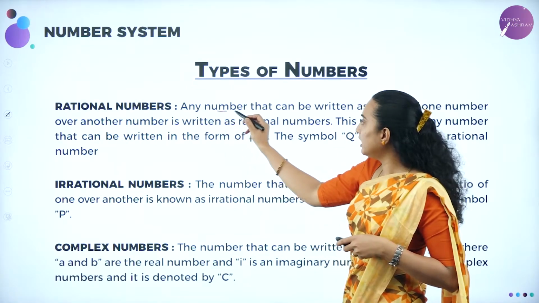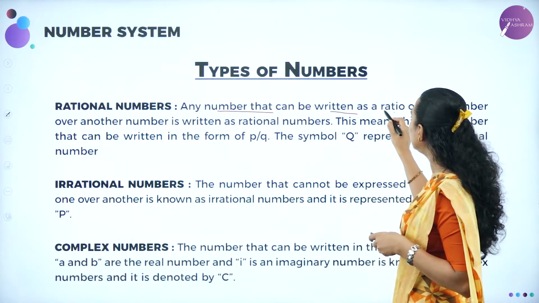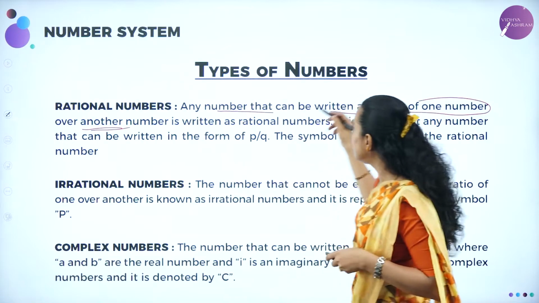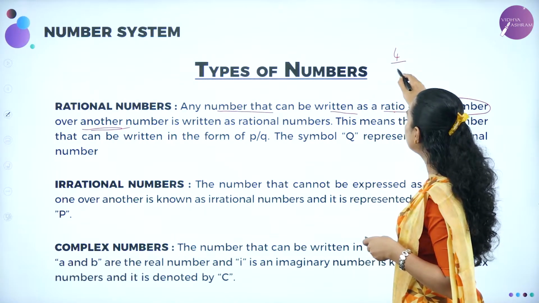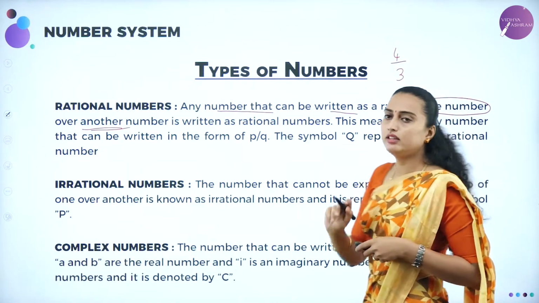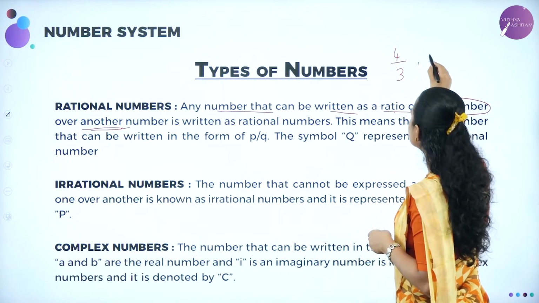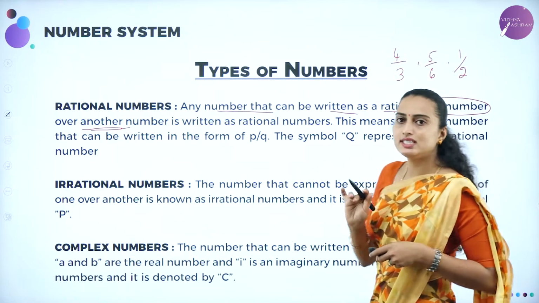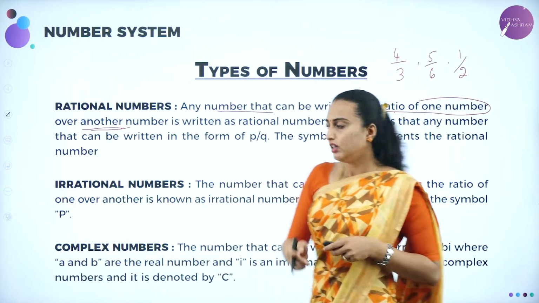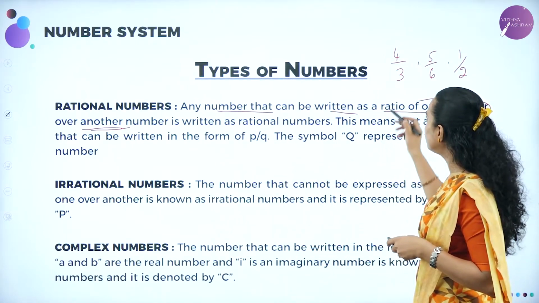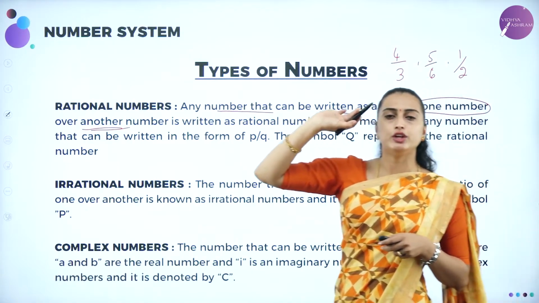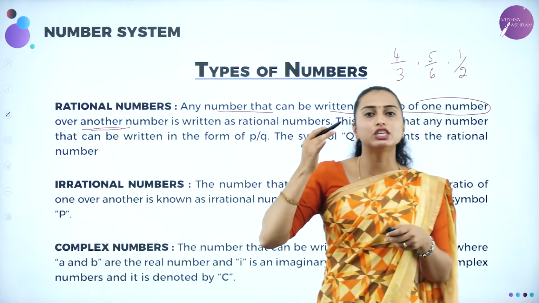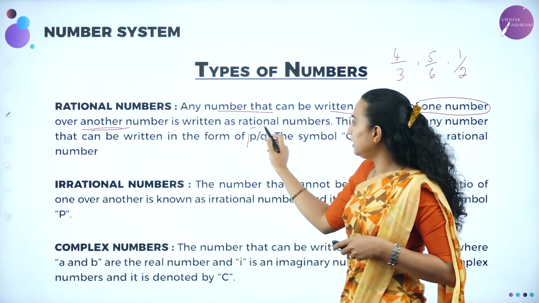Rational number means any number that can be written as a ratio, that is one number over another number. That means you can write it as 4/3, 5/6, 1/2. These are known as the rational numbers. Here, for rational numbers, the number on top I have generally denoted as P, and the number below I denote as Q, which is in the form P/Q.